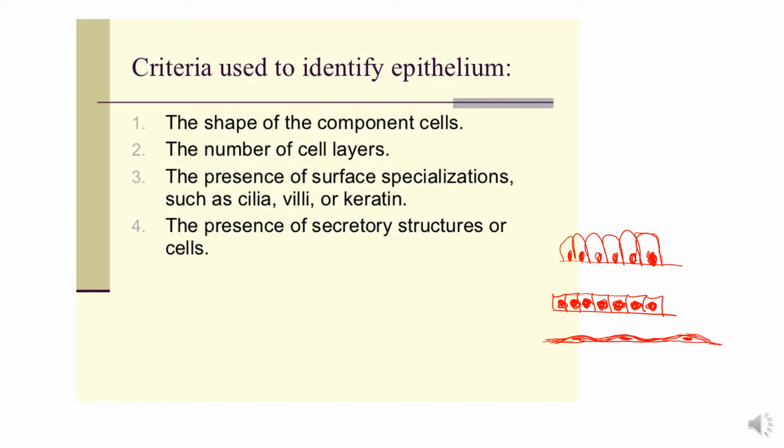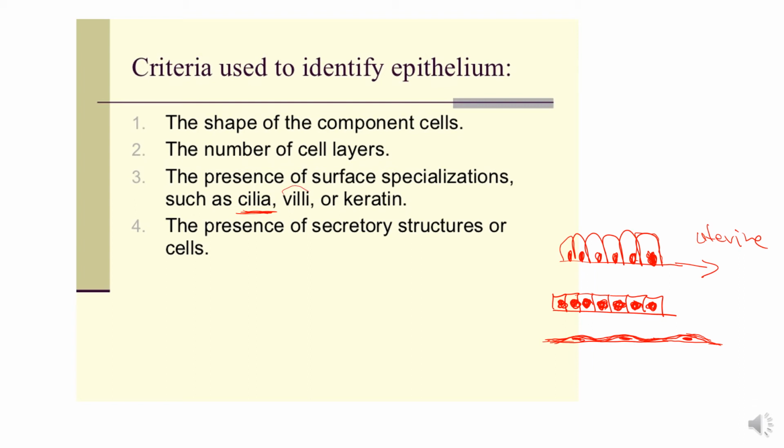Okay, in case of cilia, cilia is present in two kinds of epithelium. The simple columnar epithelium, which is present in the uterine tube, and the other is the respiratory epithelium, where pseudostratified epithelium is present with cilia. So by the presence of cilia, we also identify the type of epithelium.